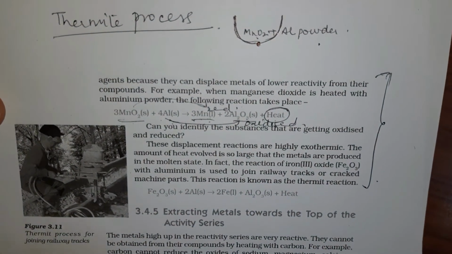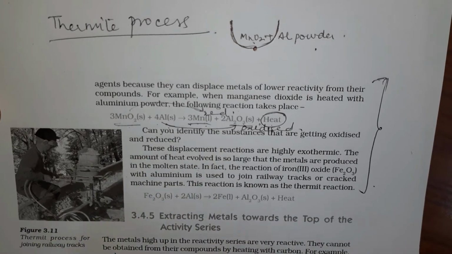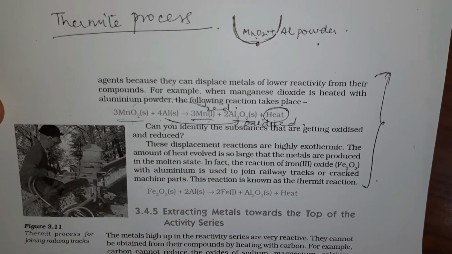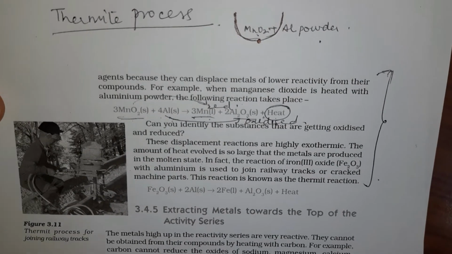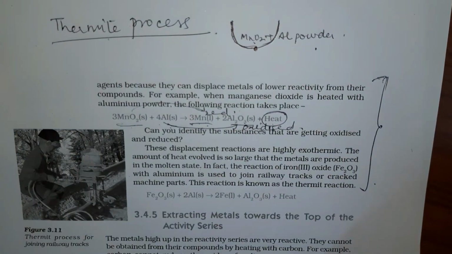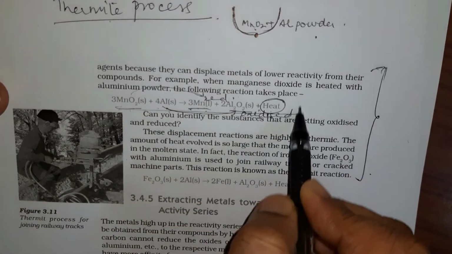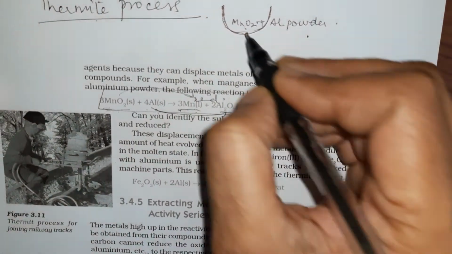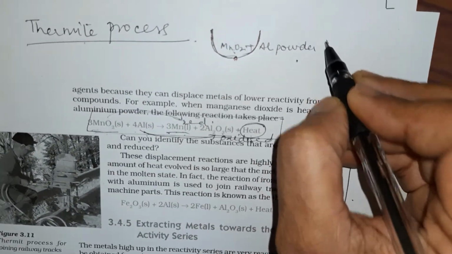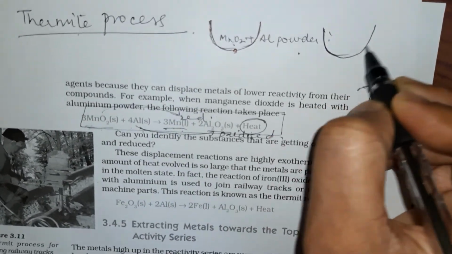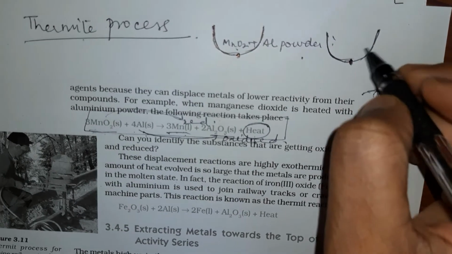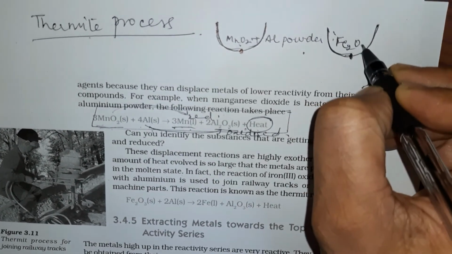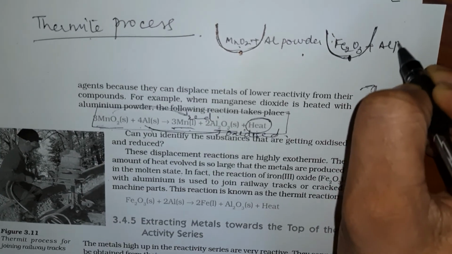So this is an example whereby we take this displacement reaction. Now coming back onto the thermite process, what are we doing? We are utilizing this same process here. We have taken a crucible, and in this crucible we are going to fill Fe2O3 and aluminium powder is taken.